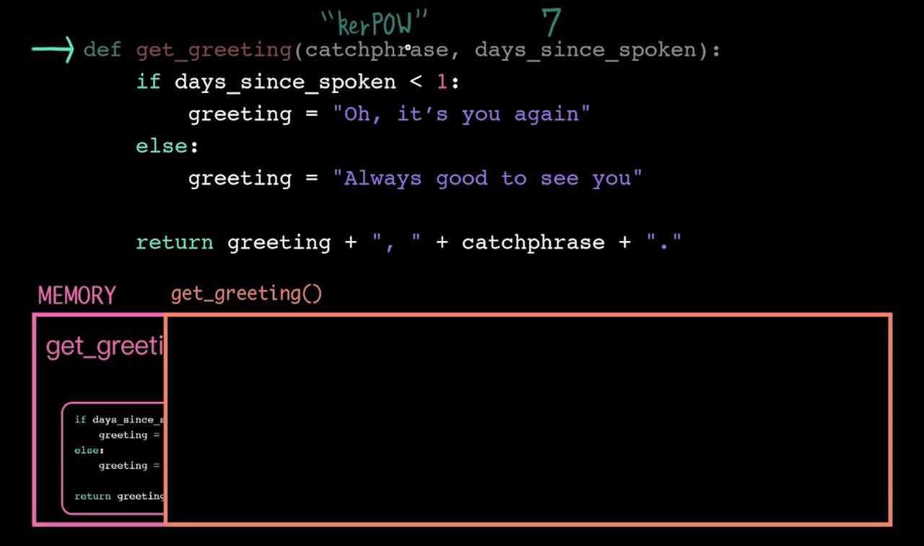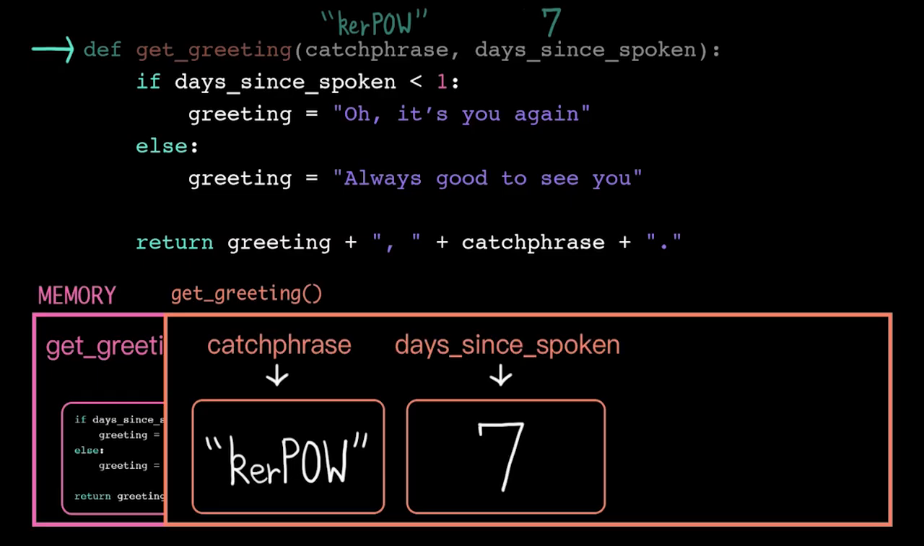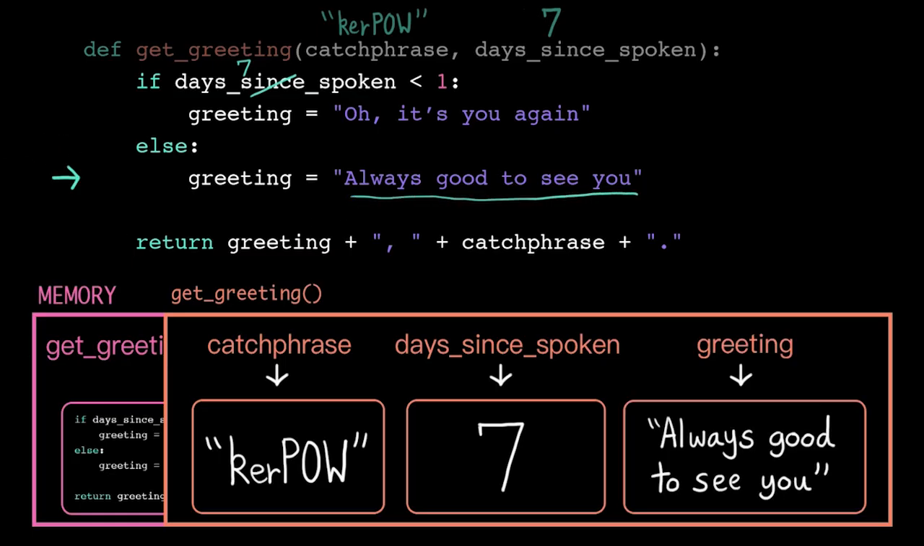First, we need to store the arguments that were passed in. To do this, the computer copies the argument values into new locations in its stack frame. Then it tags each location with the corresponding parameter name. This is order dependent, so the first argument in the function call gets assigned to the first parameter in the function header. Then we're just executing these lines of code per normal. 7 is not less than 1, so this evaluates to false, and we jump to the else branch, and we assign the string "always good to see you" to a new variable greeting in our own stack frame. Then we're at the return statement.